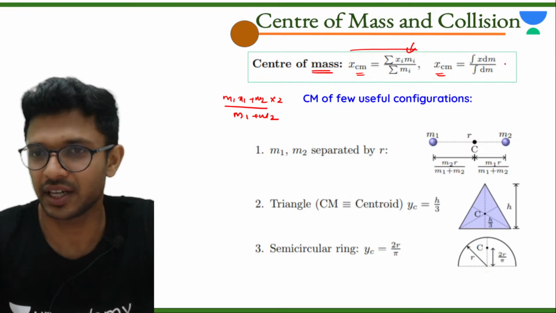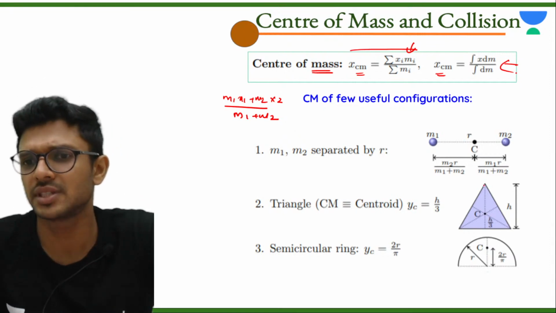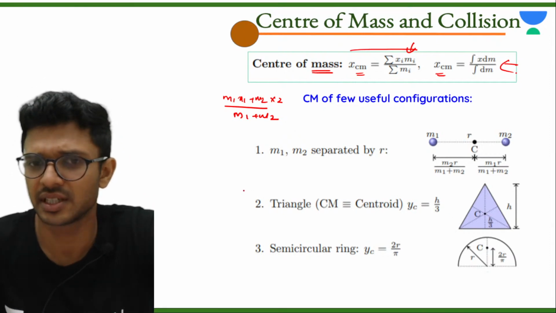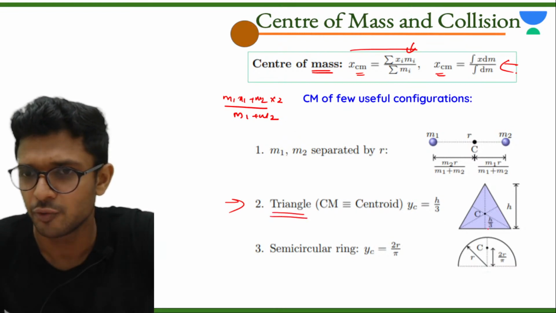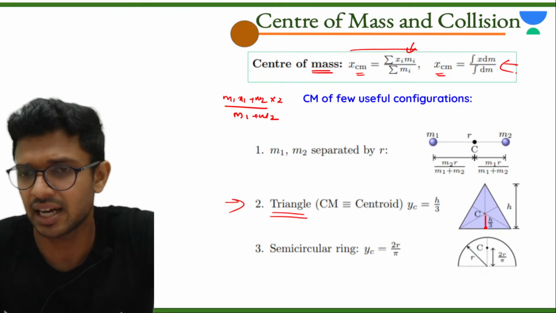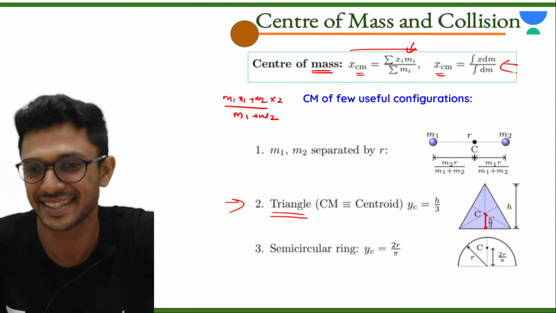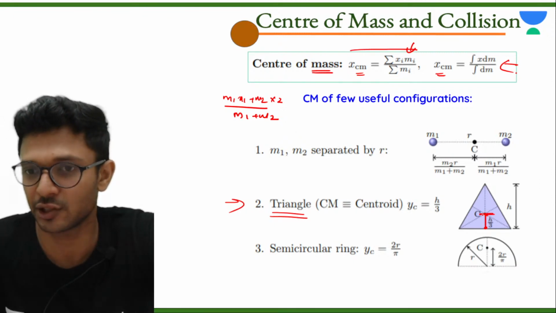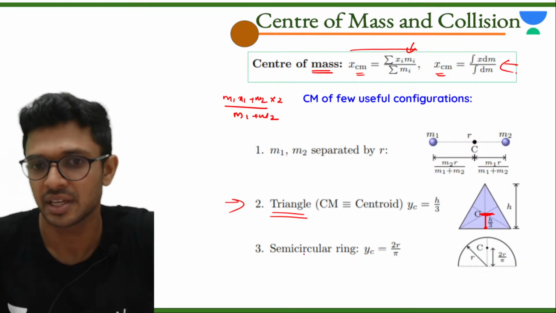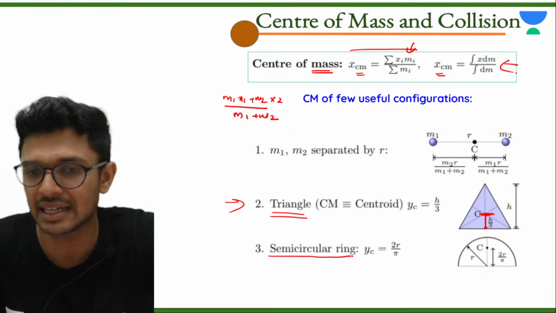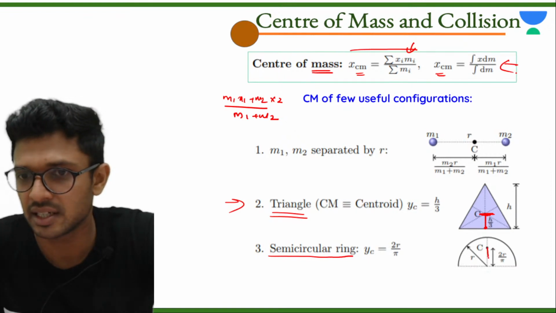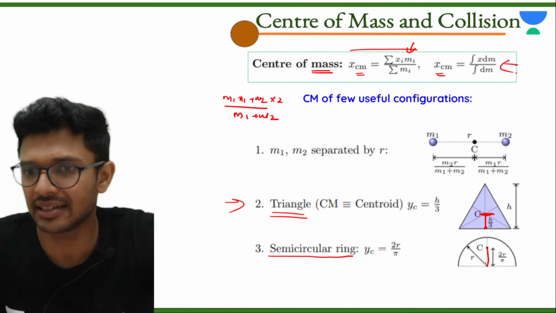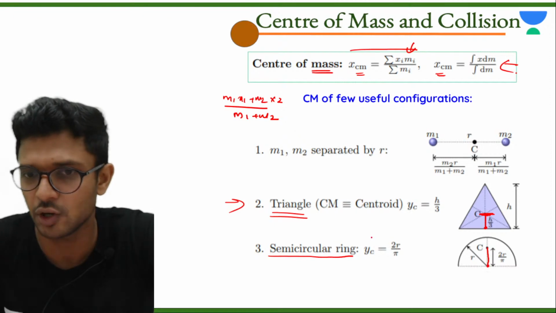Now for some common shapes, the center of mass is given. For a triangle, from the center of the base, it will be present at a height of h by 3. If it is a semicircular ring, the center of mass is found at a distance from its base of 2r by pi.